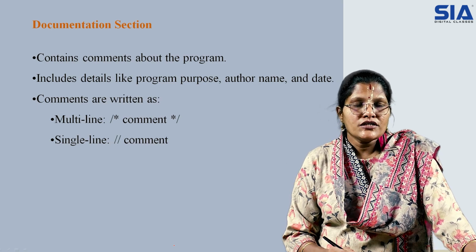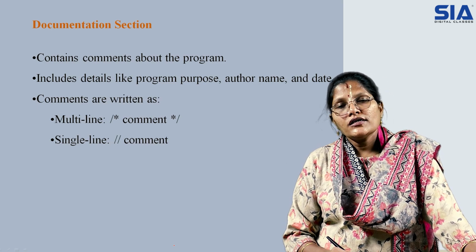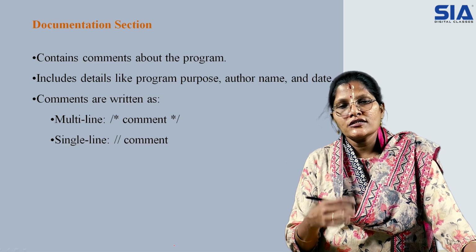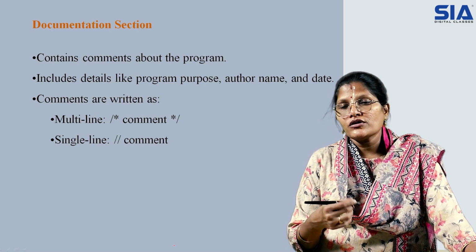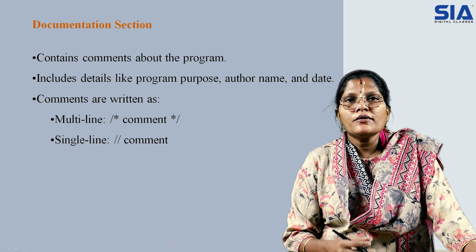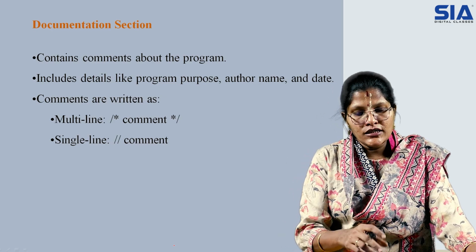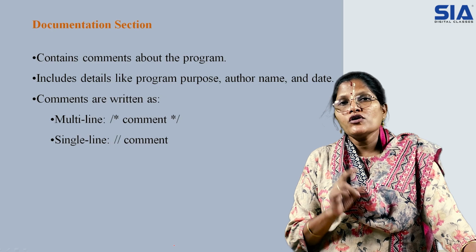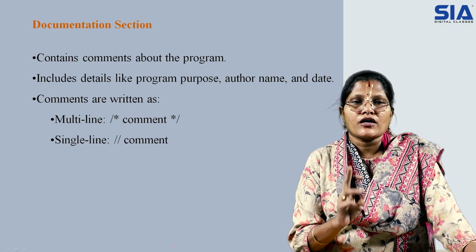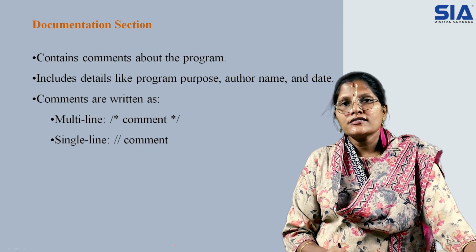The documentation section is where, if you want to give some comments or statements to the user who is about to see the program, you mention them within the comment symbol. There are two types of comments: multi-line comment and single line comment.